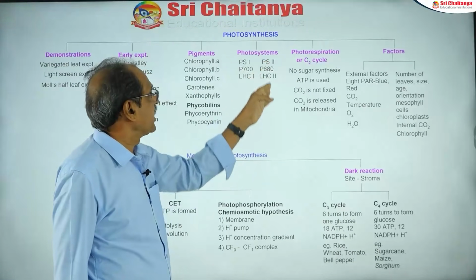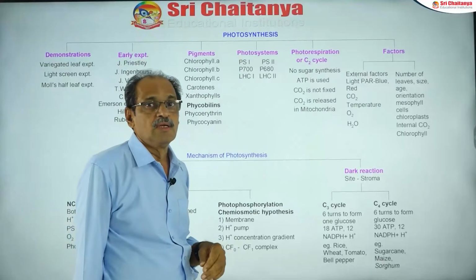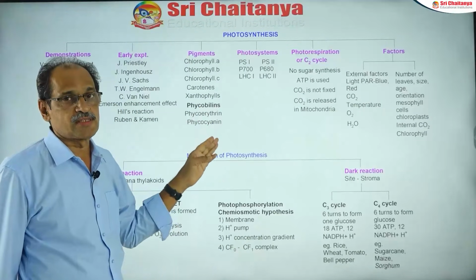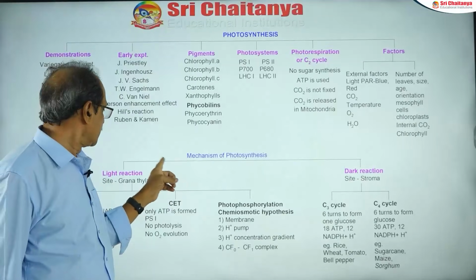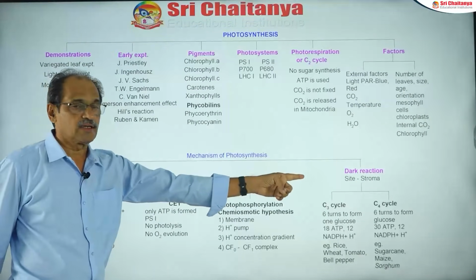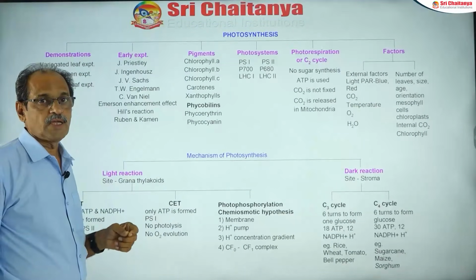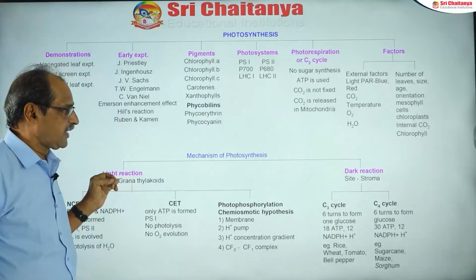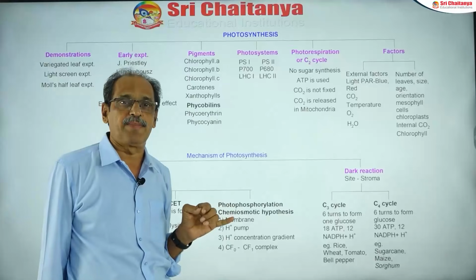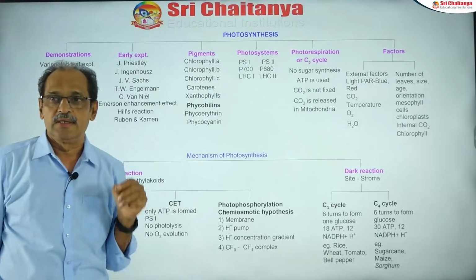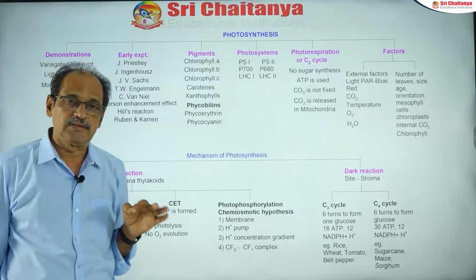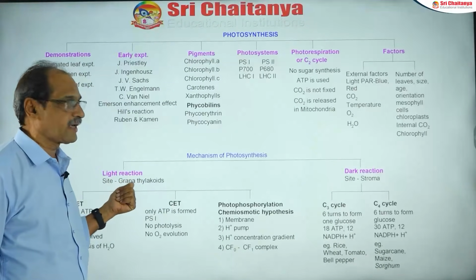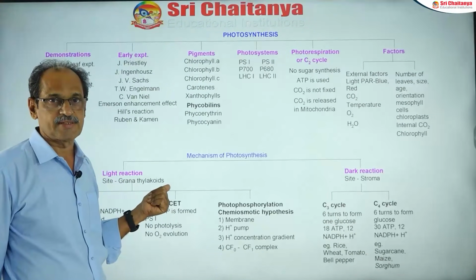Next is the mechanism of photosynthesis. Broadly, you can divide the process into two types: the light reaction and the dark reaction. Light reaction means directly depending on light. Here the light energy is converted to chemical energy. The light reactions usually occur in the grana thylakoids.